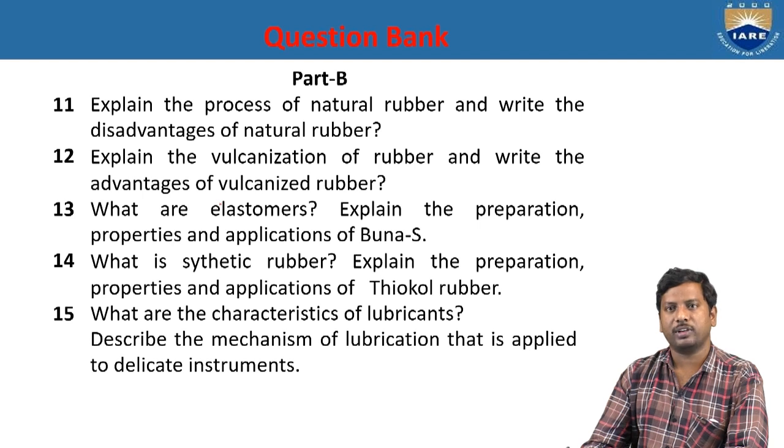So the best example for a synthetic rubber is nothing but Buna-S and thiol rubber. Synthetic rubber is nothing but the rubber which is manufactured by human beings from the natural rubber. For the thiol rubber, we see preparation, properties, and applications. So that is in the previous slide.